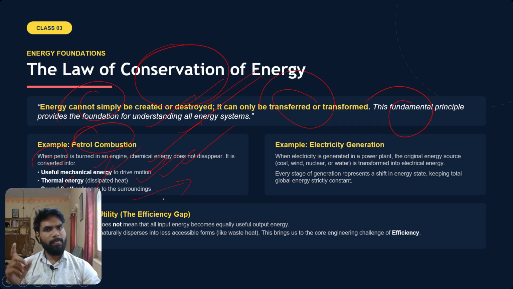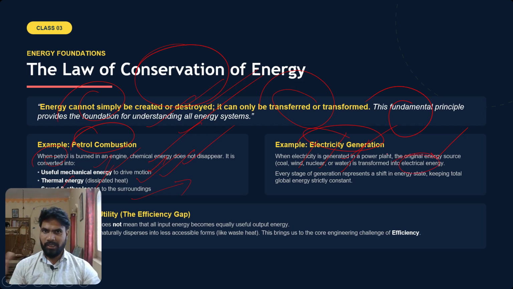Second example, let me give you electricity generation. What is happening in electricity generation? When electricity is generated in a power plant, the original energy source, whether it is coal, a fossil fuel source, or wind, a renewable energy source, or nuclear, or water, is transformed into electrical energy.